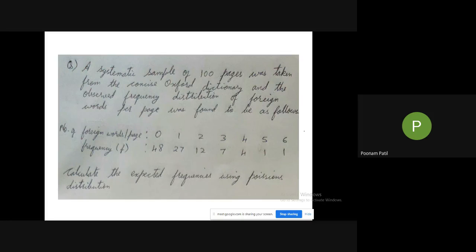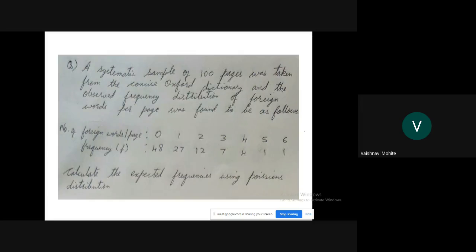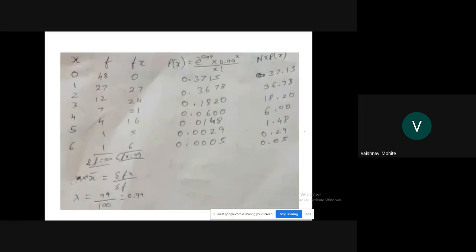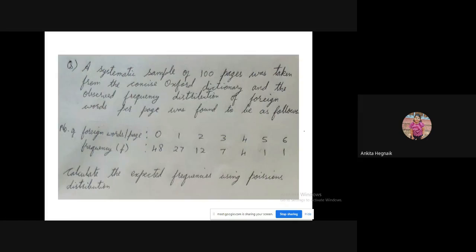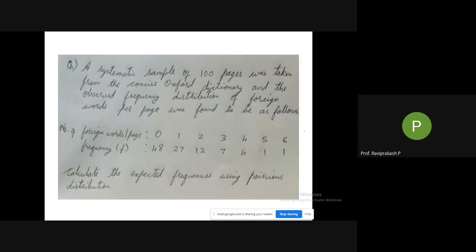So summation f is 100. Yes, you're right. Summation fx is 99. Correct. So divide summation fx by summation f. We'll get the value of x bar or lambda: 0.99. Yes, 0.99. Now calculate p of x for x is equal to 0, 1, 2, 3, 4, 5, and 6.